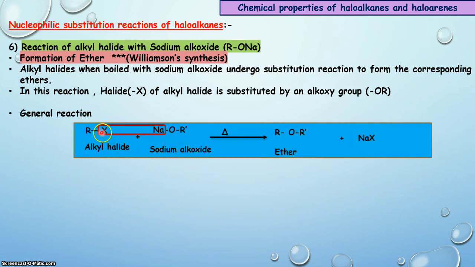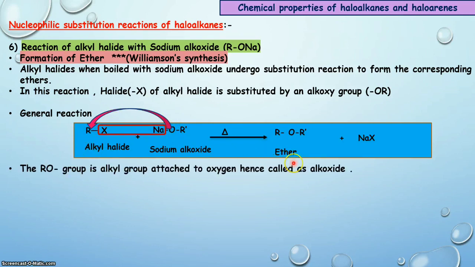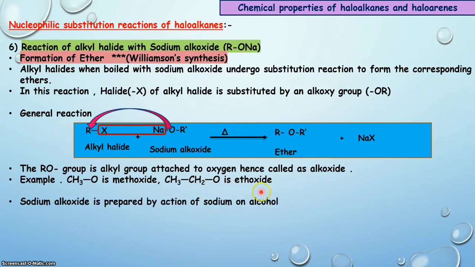As we know, halogen leaves the alkyl group by taking away a bond pair of electrons, and a new bond formation between the alkoxy and alkyl group gives us the product, that is ether. Here the RO group is the alkyl group attached to oxygen, hence called alkoxide. For example, if CH3 is bonded with oxygen, then it is called methoxide. If CH3CH2, that is the ethyl group, is bonded to oxygen, it is ethoxide.